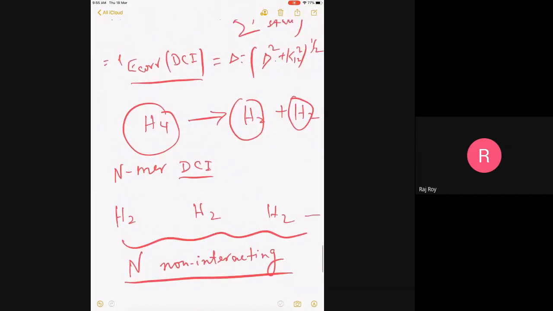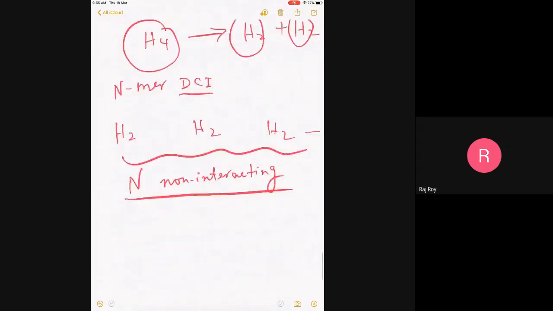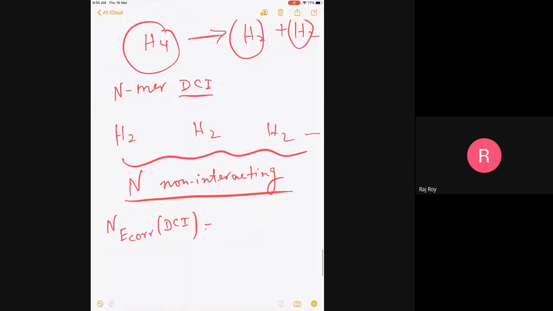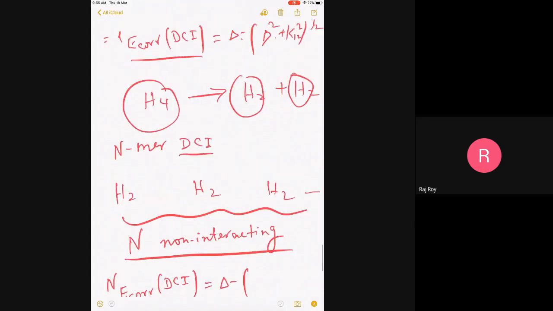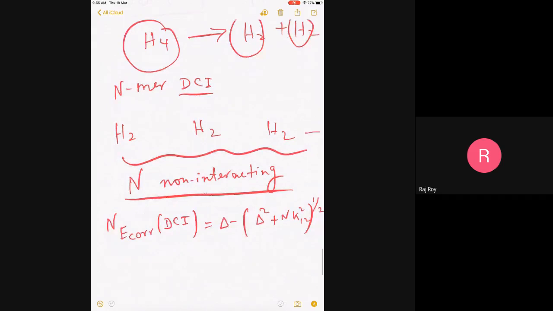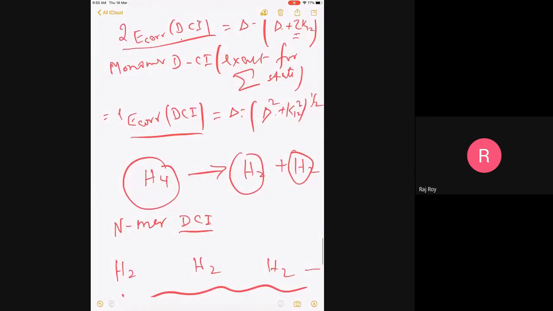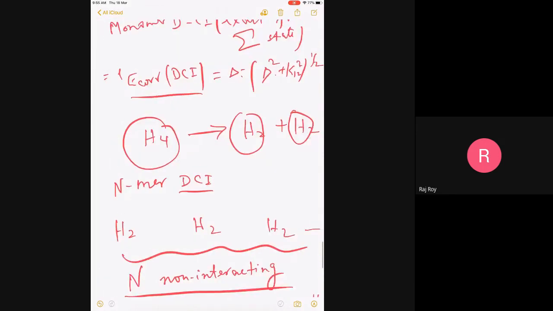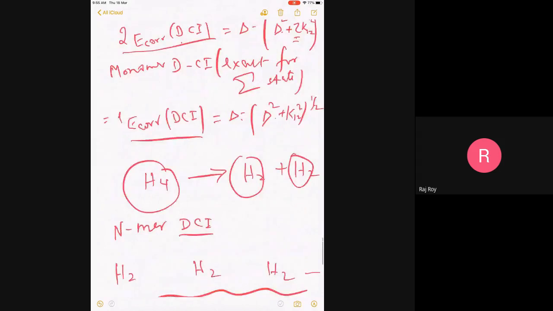I think you can use the same K12 and 2 delta, and I can write the N E correlation. Now it's an N, because N-mer DCI would be exactly similar, except that 2 delta minus square root of delta square plus n times K12 square. So very similar to this result. The 2 will now be replaced by n in the correlation, whereas the monomer has 1. So everything is just falling in place: 1, 2, n, everything comes here.